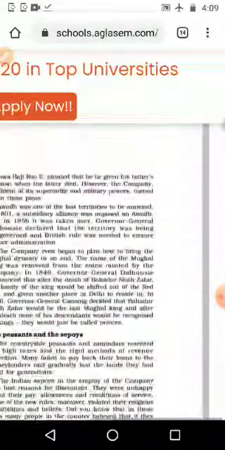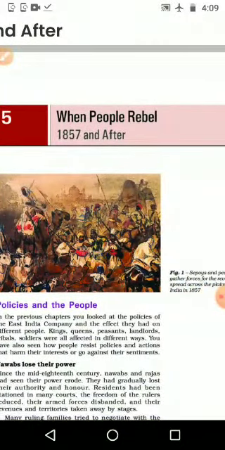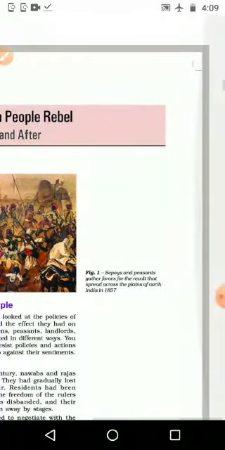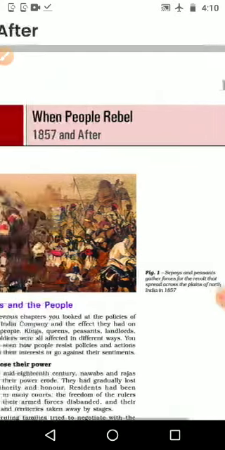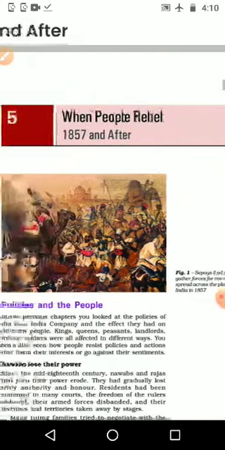Let us take page number 1 of the lesson. We can see one picture here, and on the right side the meaning of it is given: Shipais and peasants gather forces from the revolt that spread across the plains of North India in 1857. And what is the speciality of the plain area of North India?